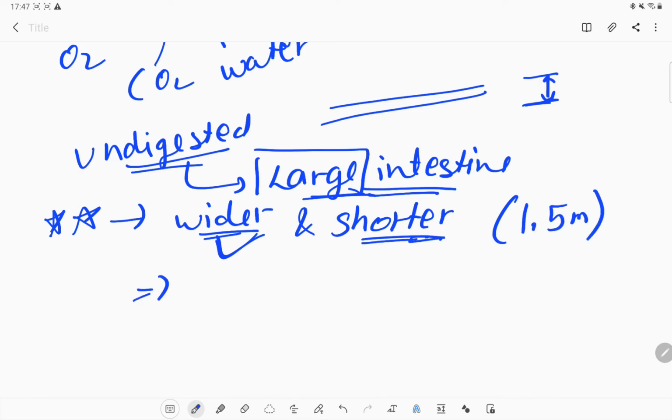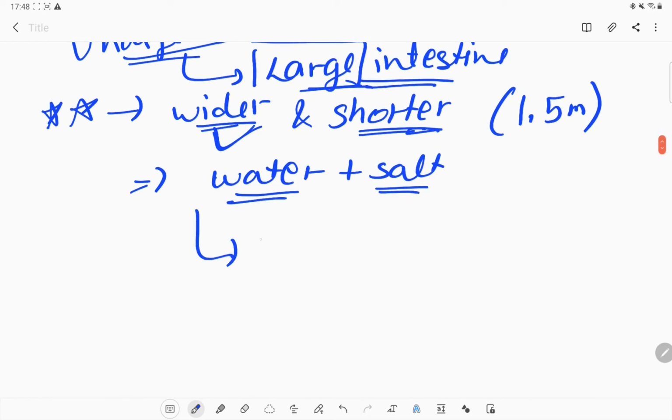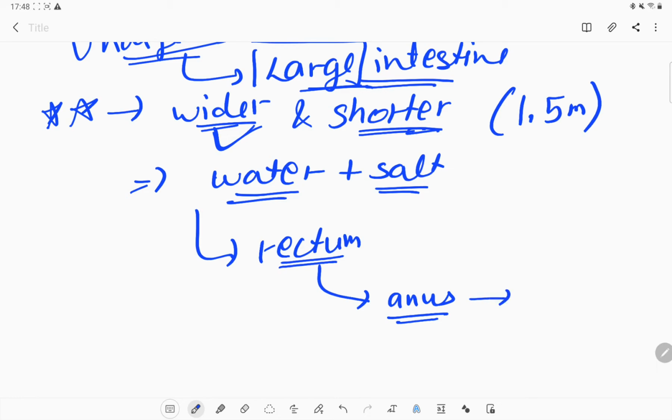Okay, and what is the function of the large intestine? It is to absorb water and salt from the digested food material. Now the remaining waste product, which is undigested, will go to the rectum portion. And from that rectum, the remaining solid fecal matter will go to the anus, and from the anus it comes out of our body.